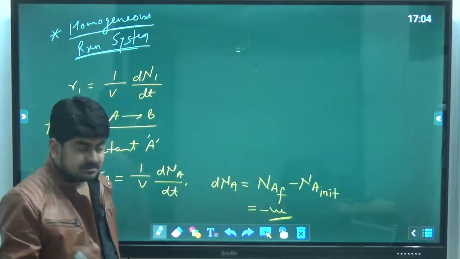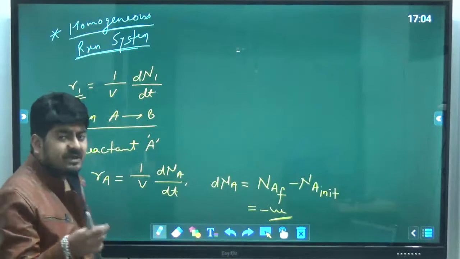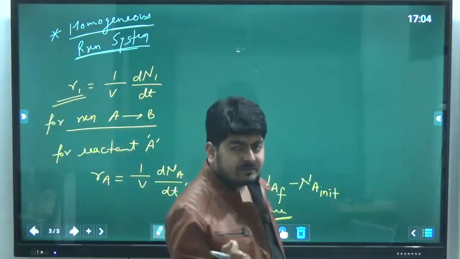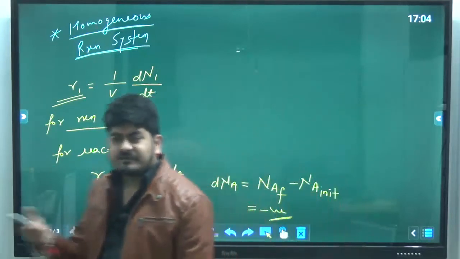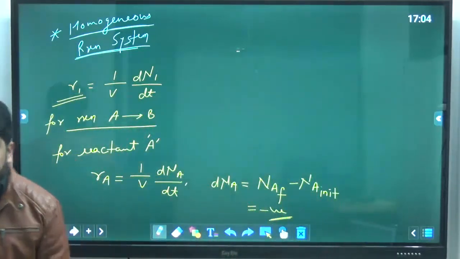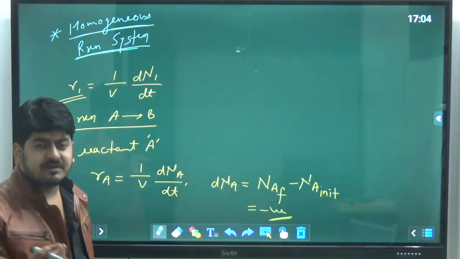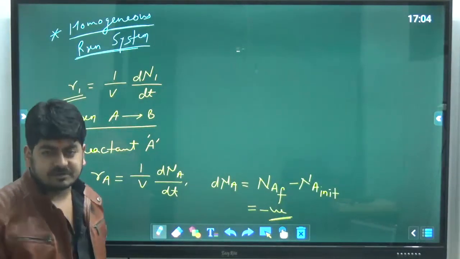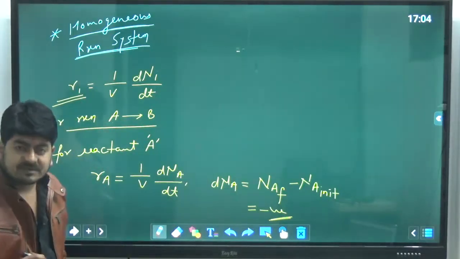But we also know that any rate in this entire world, be it velocity, speed, rate of distillation, rate of mass transfer, rate of heat transfer, or rate of change of velocity, that is acceleration, every rate in science, we define in positive units only. So this rate of reaction has to be a positive value as well.